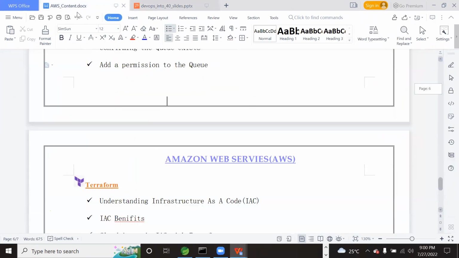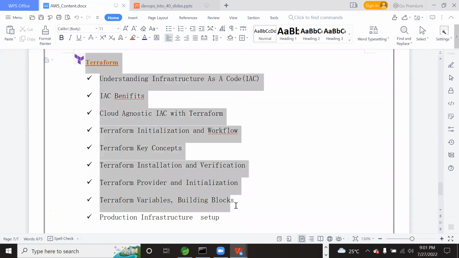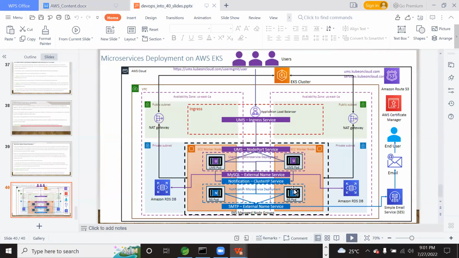Then finally, Terraform. Here I have not written Lambda, right? Serverless functions I have not listed, but serverless functions, Lambda, I will also explain. So finally, let us end our AWS course with Terraform. That means we will automate the entire architecture with Terraform. Using Terraform, let us create these EC2 machines, or bring the EC2 machines down dynamically. Let us automate the entire infrastructure using Terraform.